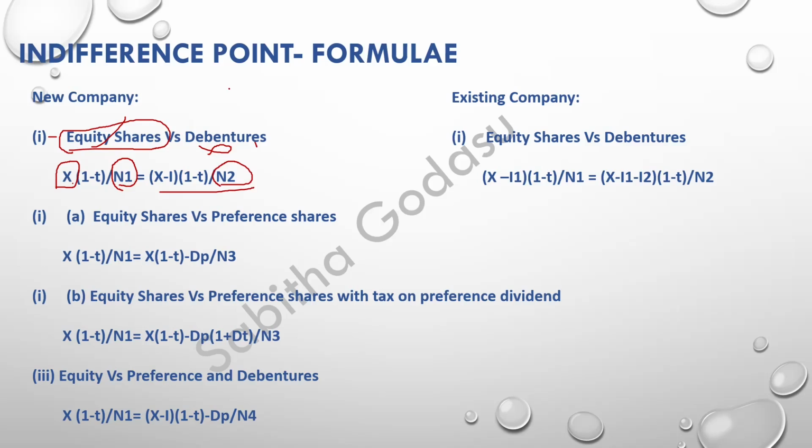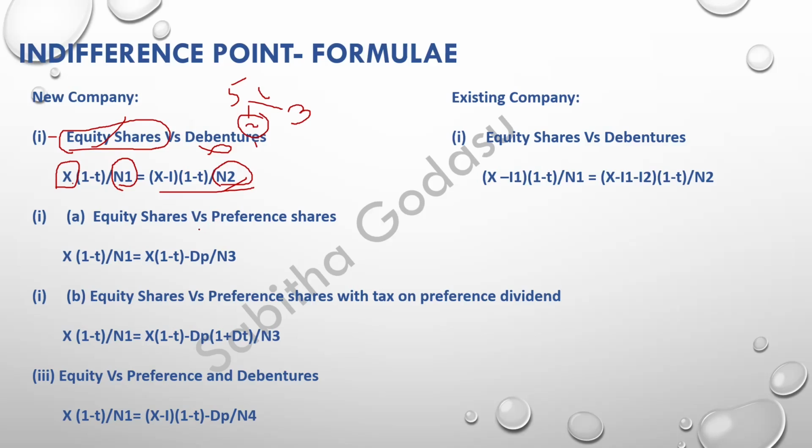For example, if you have raised 5 lakhs of funds through equity, and let us assume one share is 10 rupees, then N1 will be 50,000. But if this 5 lakhs is raised through two different sources, equity and debentures, let us assume 2 lakhs through equity and 3 lakhs through debentures, then only 2 lakhs of shares have been issued. Per share it is 10 rupees, so 2 lakhs divided by 10 is 20,000. So N1 will be 50,000, and N2 will be 20,000.